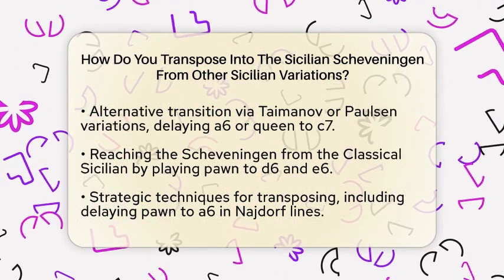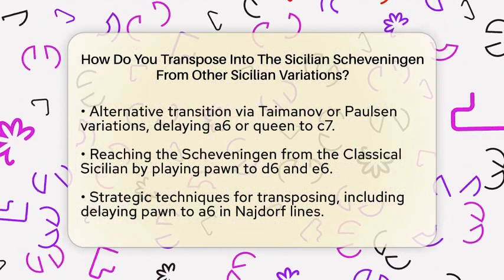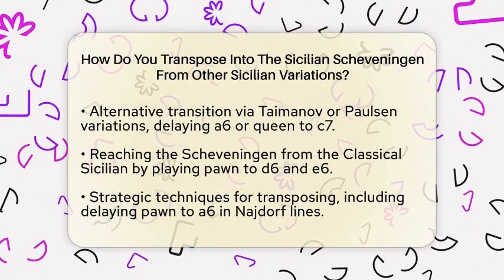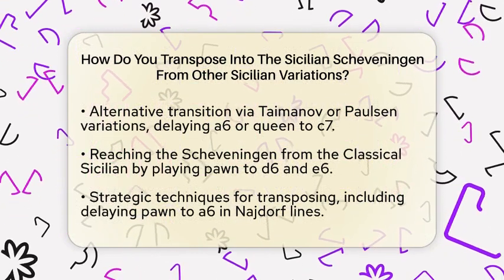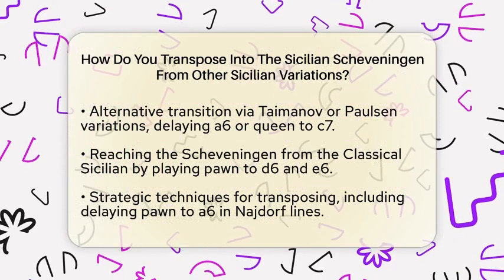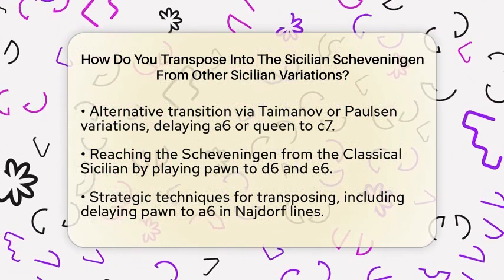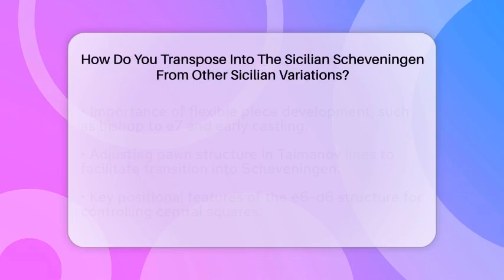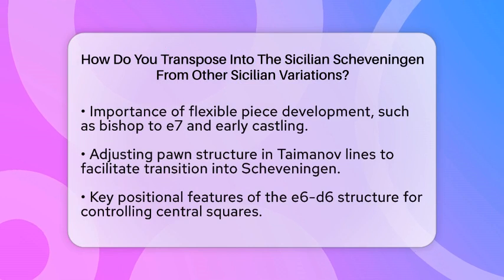Now, let's talk about some strategic techniques for transposing. One effective method is to delay playing pawn to a6 in Najdorf-inspired lines. By avoiding this move early on, you can commit to pawn to e6 first, guiding your game toward the Scheveningen. For example, after 1. pawn to e4, pawn to c5, knight to f3, pawn to d6, pawn to d4, pawn takes on d4, knight takes on d4, knight to f6, and knight to c3, playing pawn to e6 allows you to bypass the Najdorf's a6 move.